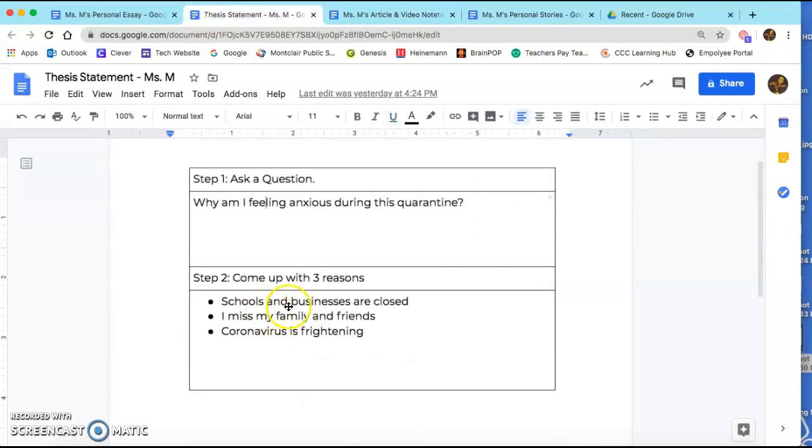Make sure you have your thesis statement open and you're only writing about 2 reasons. So Tuesday you chose 1 reason, and now Wednesday you're choosing your other reason. This should only have 2 body paragraphs.